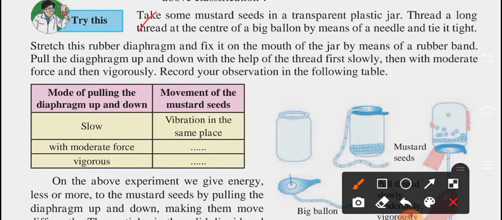In a transparent plastic jar, thread a long thread at the center of a big balloon, and tie it tight. Stretch this rubber diaphragm and fix it on the mouth of the jar by means of a rubber band. Pull the diaphragm up and down with the help of the thread, first slowly, then with moderate force, then vigorously. Record your observation in the following table.